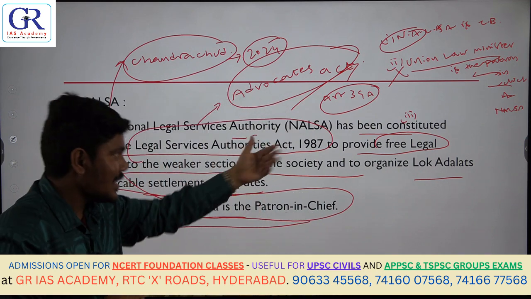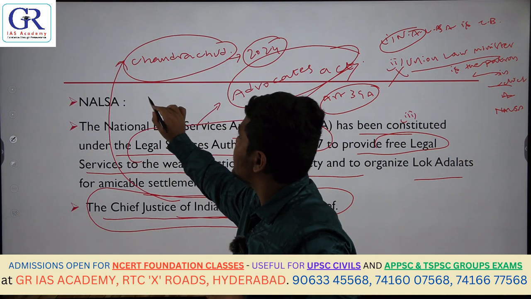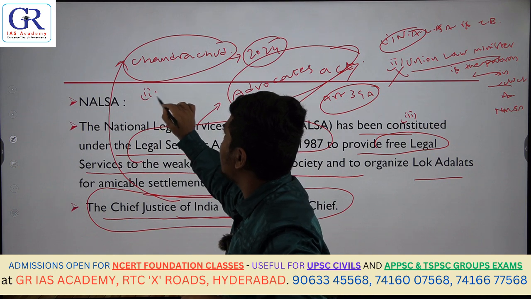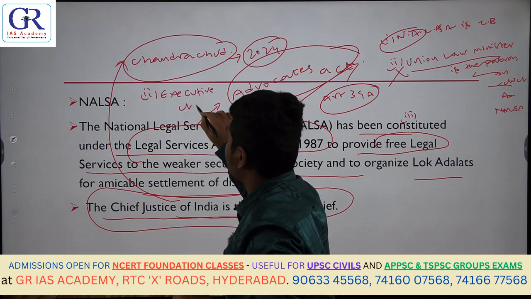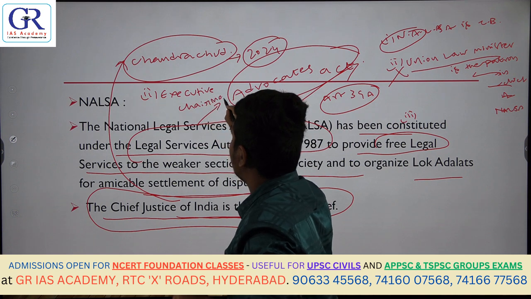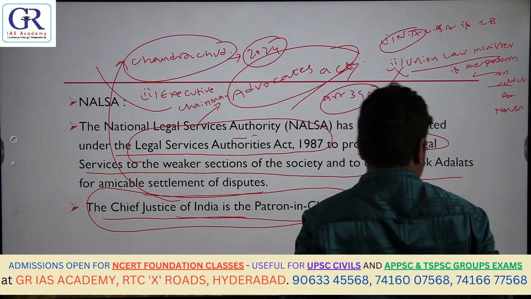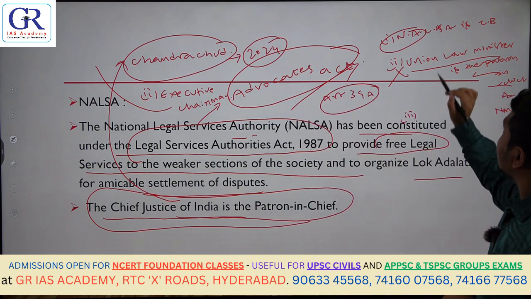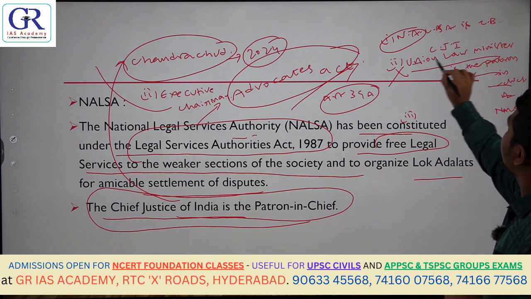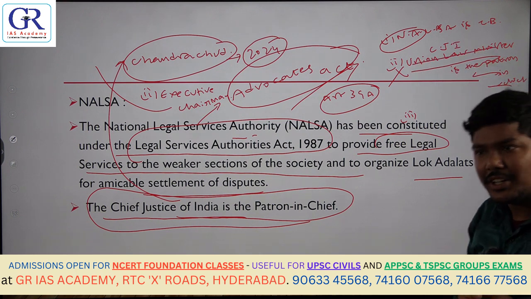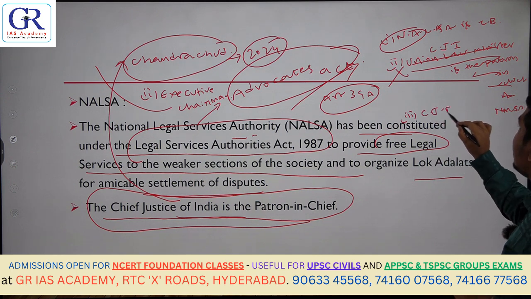Yes? Then, this NALSA has a patron-in-chief, that means the main chairman, and there is something called the executive chairman. Second important point, executive chairman. Who will become the executive chairman? Here I just left the third statement, right? Here they might give you correctly, like Chief Justice of India is the patron-in-chief. But the third statement they will give you, CJI is the,